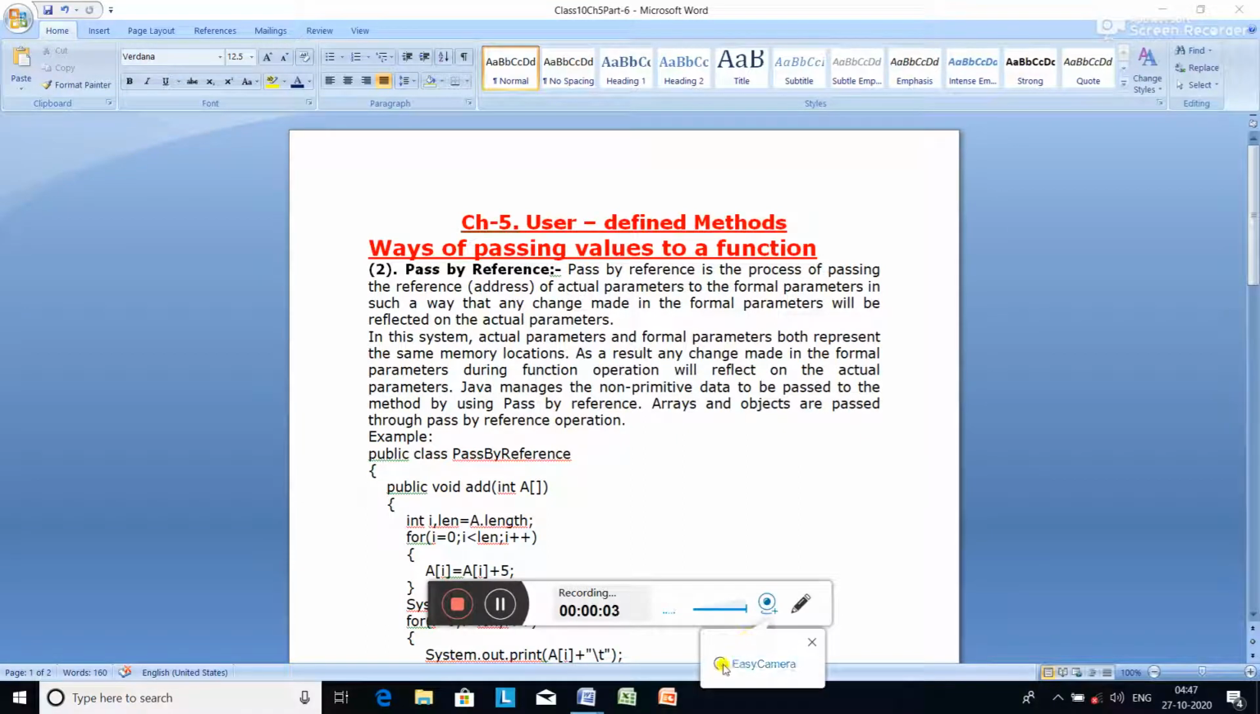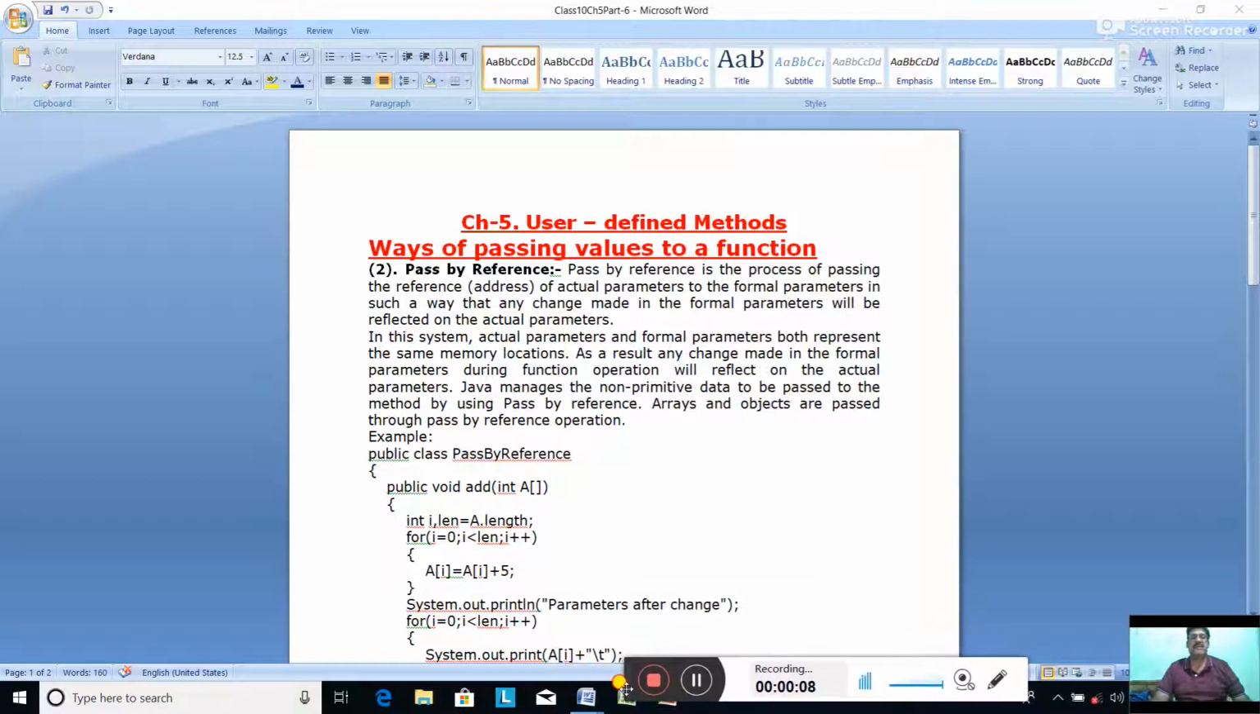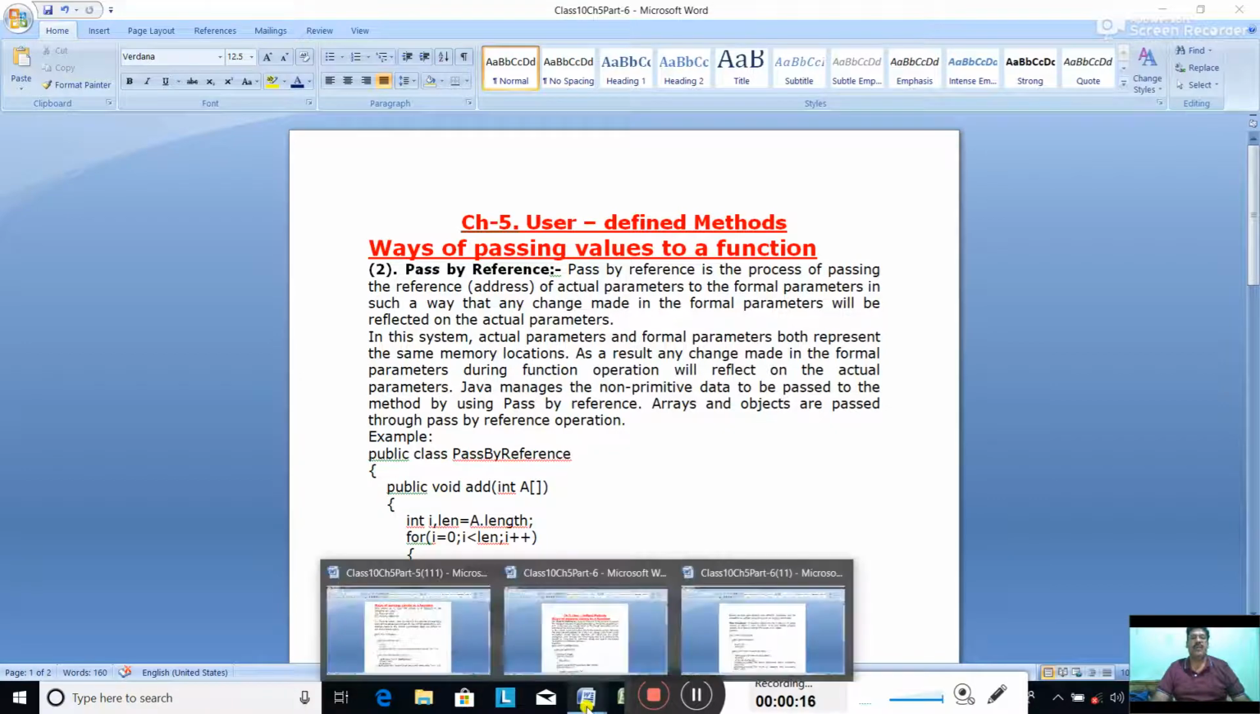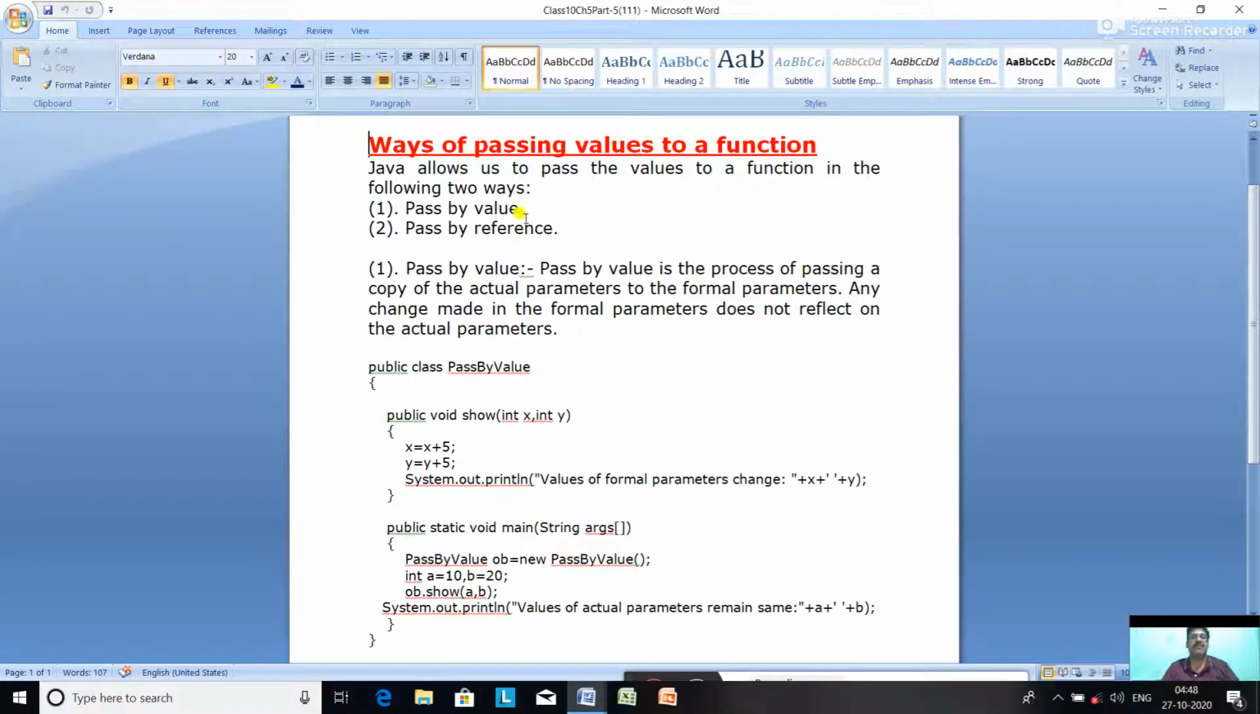Hello class 10. In our previous computer class, we started ways of passing values to a function. We discussed there are two types. One is called pass by value or call by value, and the second one is called pass by reference or call by reference. In pass by value, what happens? It is a process of passing a copy of the actual parameters to the formal parameters, and if any change is made in the formal parameters, that change does not reflect on the actual parameters.